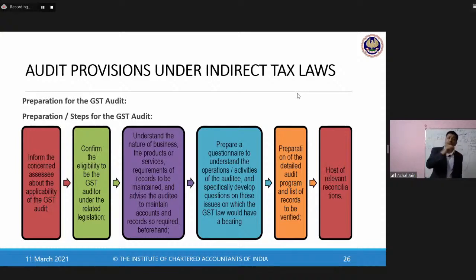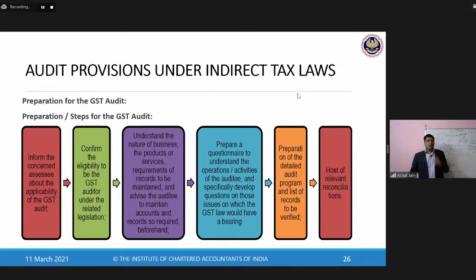You remember, for statutory audit we discussed 4 stages: planning, execution, conclusion, and reporting. So I would say we can bring all of those 4 stages over here. So what's the first stage? The first stage, therefore, will be planning the GST audit.